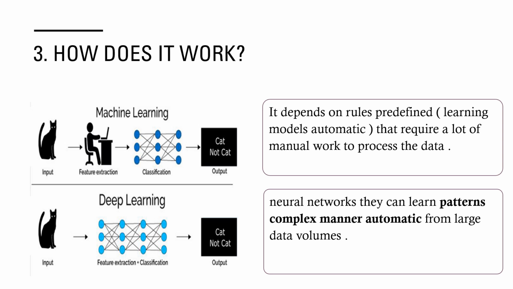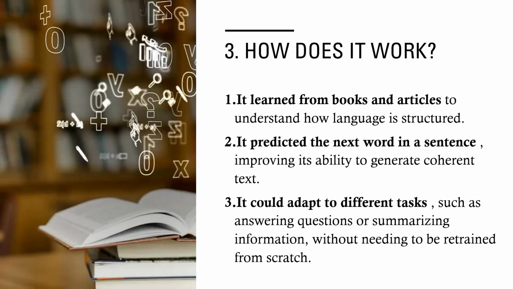The two most important ones. Machine learning relies on predefined rules, machine learning models, that require a lot of manual work to process the data. Deep learning: neural networks can automatically learn complex patterns from large volumes of data. How this learning or training is carried out.